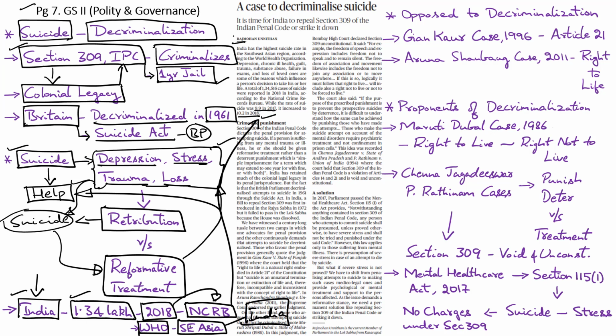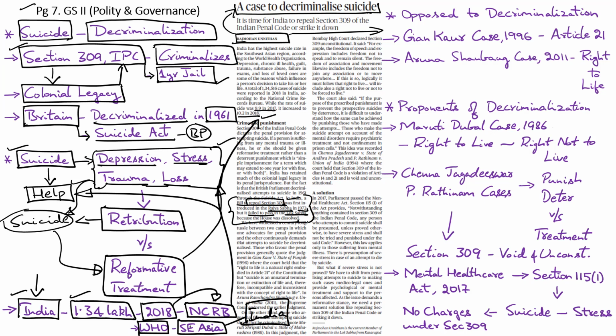So the writer tries to make a case for decriminalizing suicide based on global precedents. In fact, within the Indian judiciary as well, and within India's legal system, there are enough precedents that establish the case for decriminalizing suicide under the IPC. Back in 1972, a bill was introduced in the parliament, that is in the Rajya Sabha, to repeal Section 309. But this bill was not passed in the parliament because it failed to pass in the Lok Sabha as the house was dissolved.